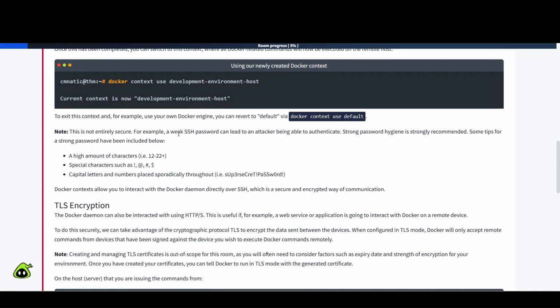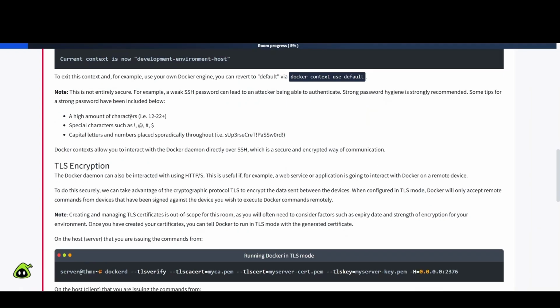For example, a weak SSH password can lead to an attacker being able to authenticate. As with anything, right? Weak credentials, you can get pwned. Strong password hygiene is strongly recommended. Some tips for a strong password have been included below. So it says a high amount of characters, and has examples of that, 12 through 22 plus. Special characters such as exclamation mark, @ symbol, the hash sign or pound sign, and the $ sign.